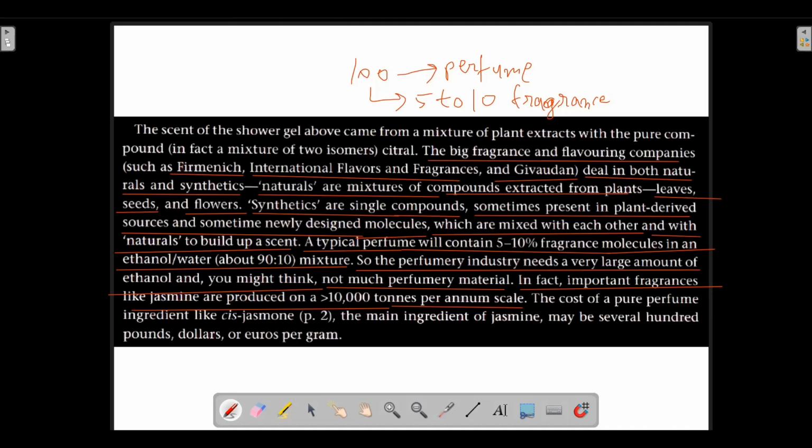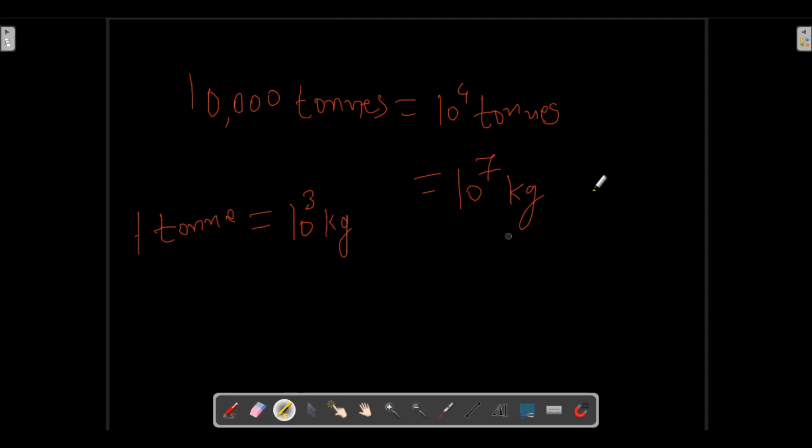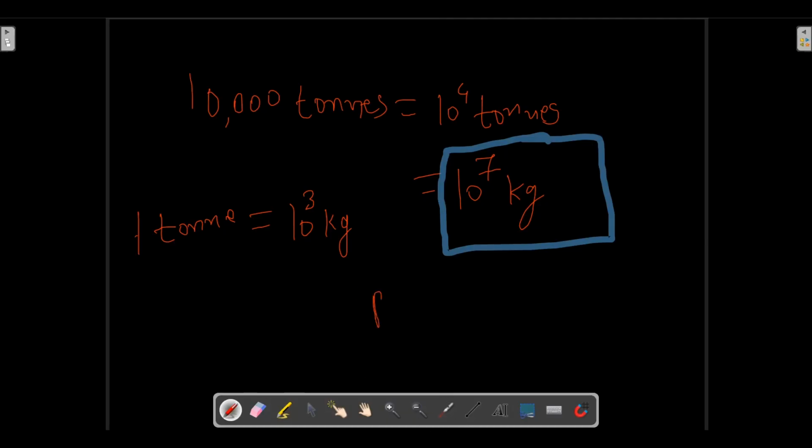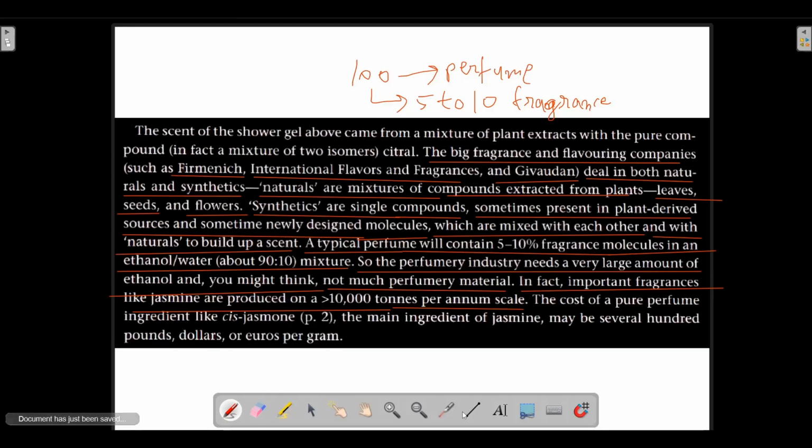So an amount greater than this is the production per annum. Per annum means per year. So in the perfumery industry, important fragrances like jasmine are produced on a greater than 10,000 tons per annum scale. Such a large is the production scale of a fragrance like jasmine.